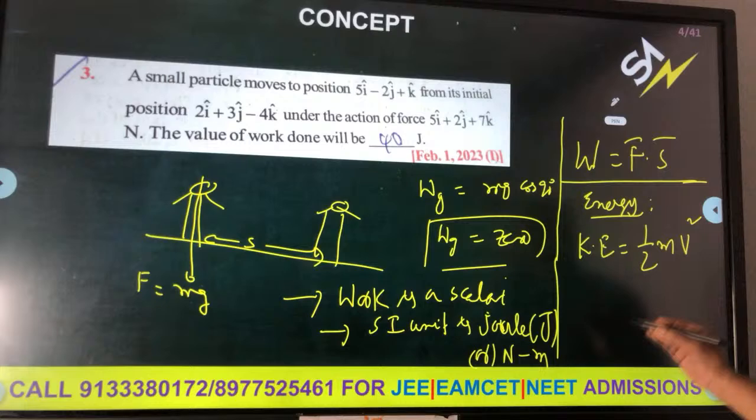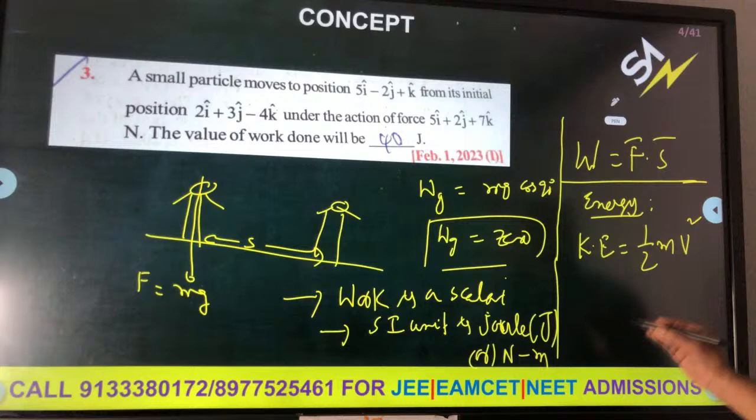Force is given. Initial position is given. What is initial position? R1 bar, this is called initial position: 2i plus 3j minus 4k. What is the final position? R2 bar: 5i minus 2j plus k. This is final position. Initial position is this. So final minus initial. What is S bar?